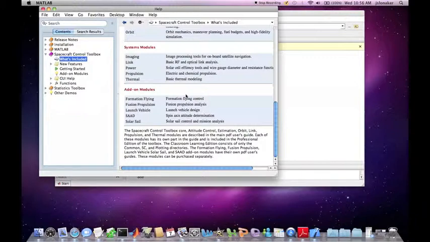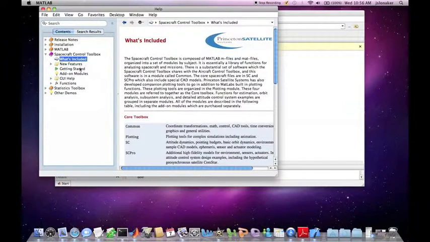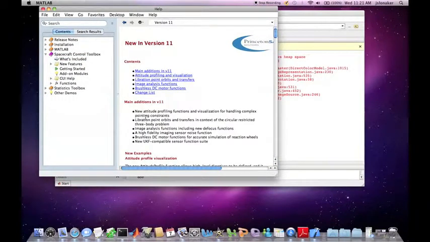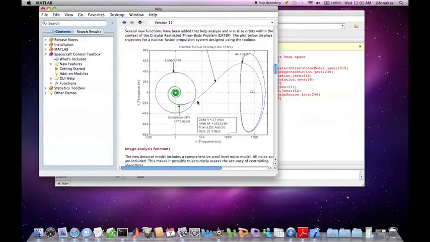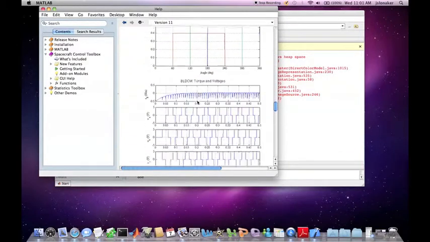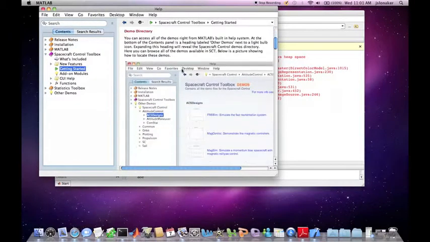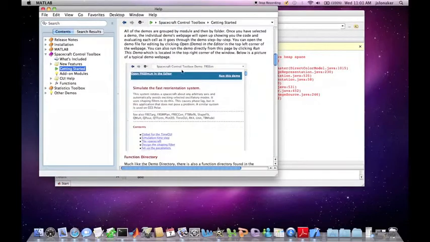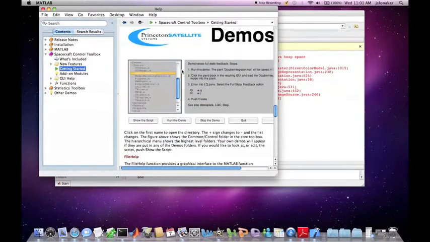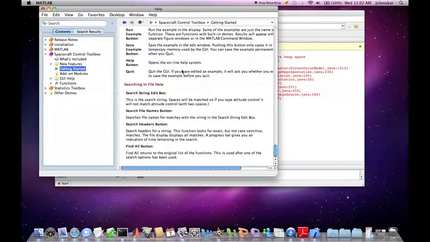We can go to the New Features and click on the latest version to see what has been added to this new version. The Getting Started page gives you an overview of some of the basic functions the toolbox provides. The Add-on Modules page gives you a list of additional modules that you can purchase if you have specific needs.